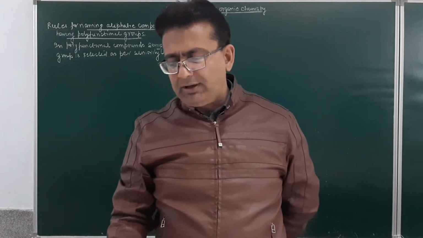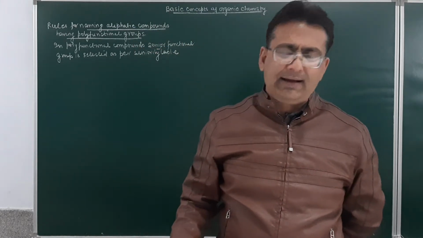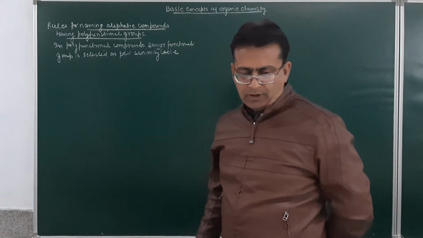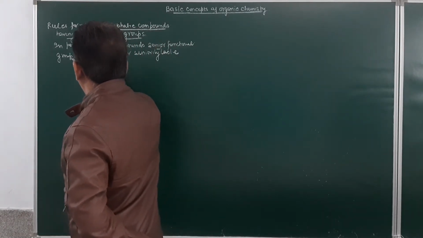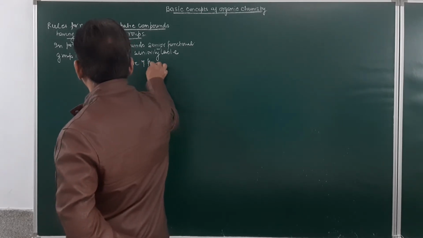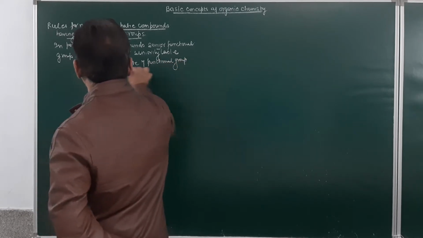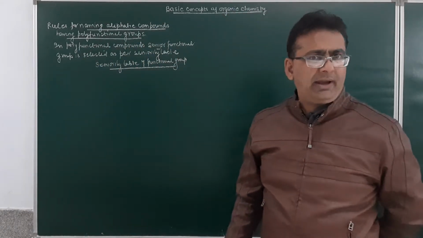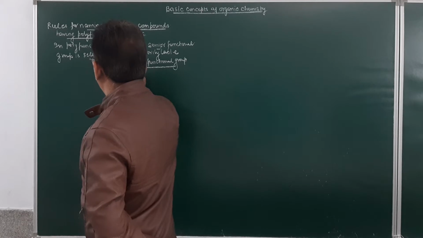In that seniority table, the group which is at the top will be called the senior functional group, and the name will be given according to that. So we will be making a seniority table of the functional groups, and then we will give the name to the compound as per the seniority table. In the seniority table, the higher priority group is at the top.